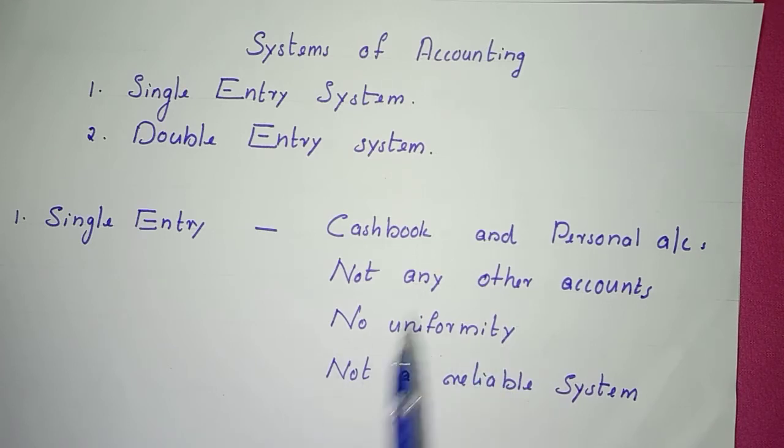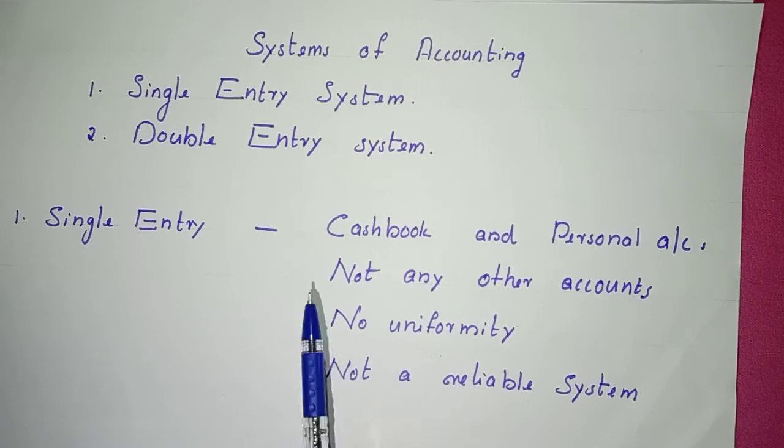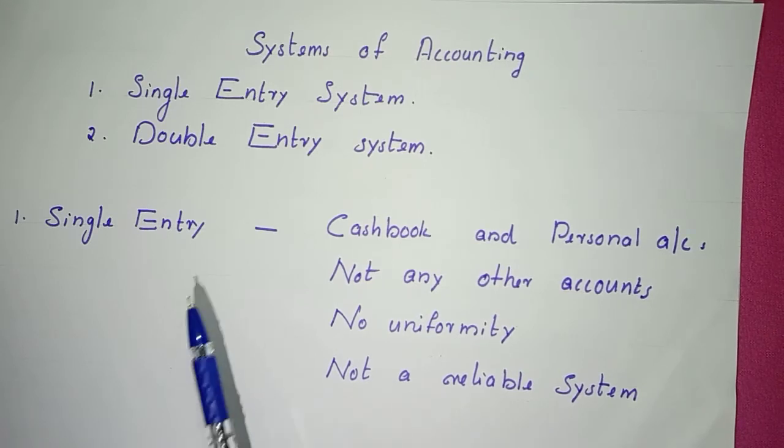At the same time, we know that there are many other accounts like assets, liabilities, expenses and incomes. But those accounts are not maintained in the single entry system. So, we cannot say it is a complete system. Not only that, sometimes for some transactions one aspect is recorded and for some other transactions both the aspects are recorded. That means there is no uniformity in the system. That means we cannot call it a reliable system. Even then, many small organizations are following the single entry system of accounting.